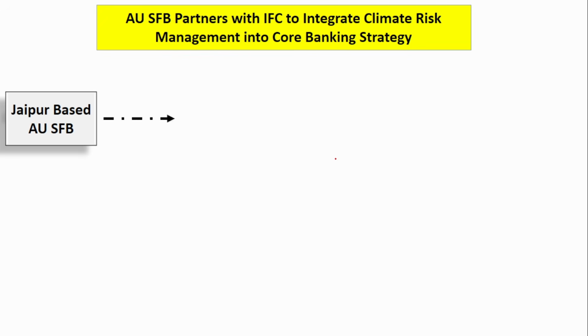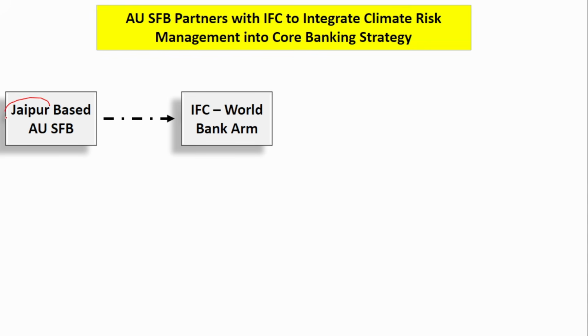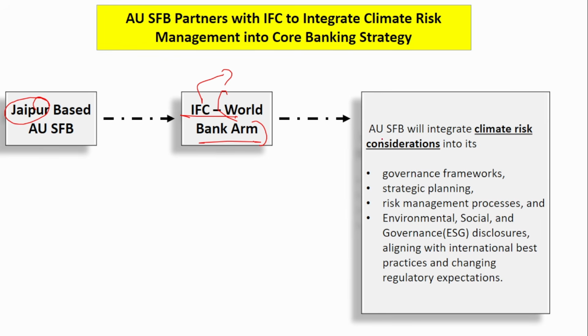Next is AU Small Finance Bank, Jaipur based. Remember, Jaipur based AU Small Finance Bank. They have partnered with the IFC, the World Bank arm. IFC, that is International Finance Corporation, is an arm of the World Bank. What is the purpose? AU Small Finance Bank will integrate climate risk consideration into its various parts.